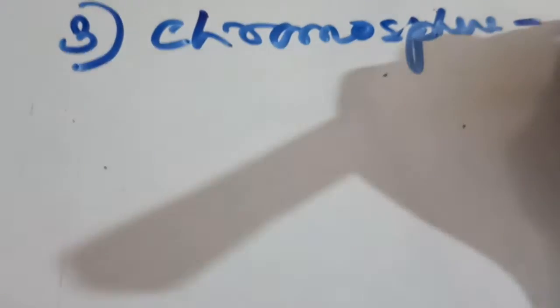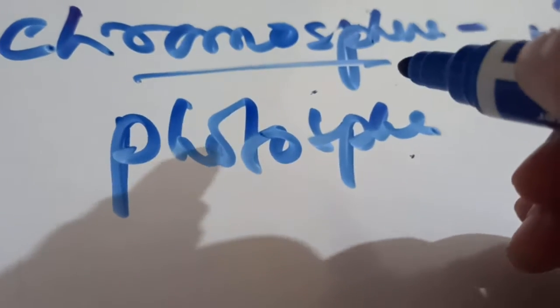The third layer is the chromosphere. It lies on the outer part of the photosphere, and we call it the chromosphere.